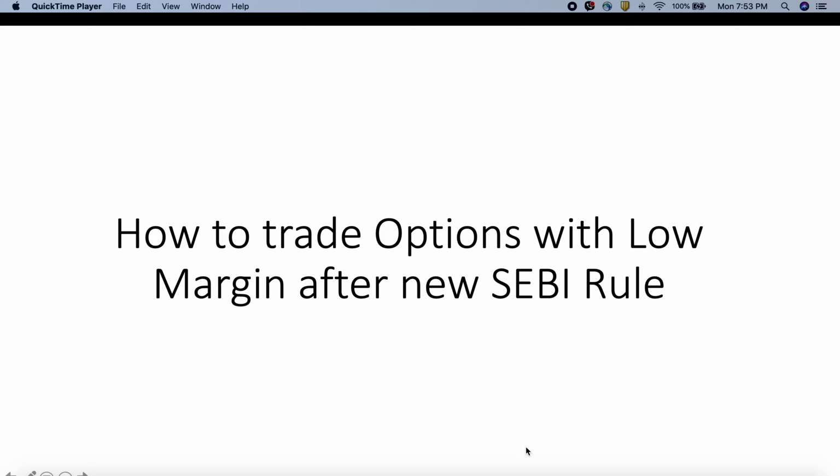Now this upsets a lot of retailers because they don't have a lot of money. If you want to sell one lot of Nifty or Bank Nifty option, and that too naked, you will need roughly about 1 lakh rupees of capital. And the same goes for futures. Even if you want to short or buy one lot of futures in intraday, you would roughly need around 90,000 to 1 lakh rupees. This upsets a lot of retail traders because it pulls them out of the game and they are not able to trade. But don't worry, I will show you how you can do that using hedging.